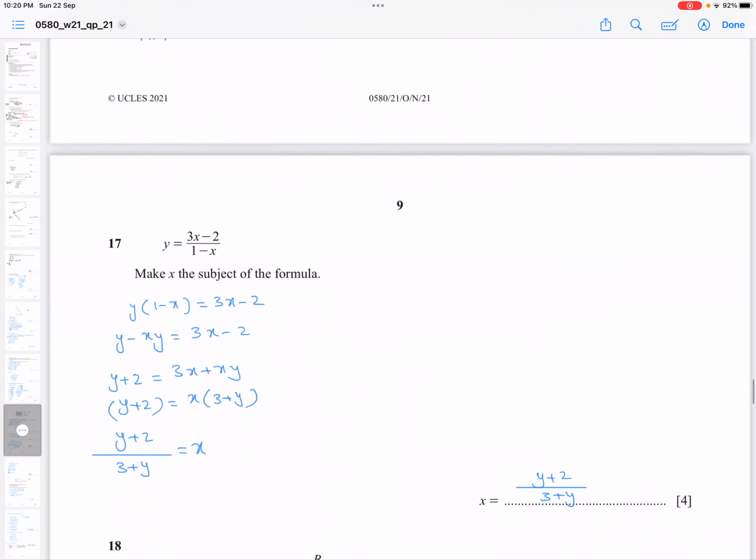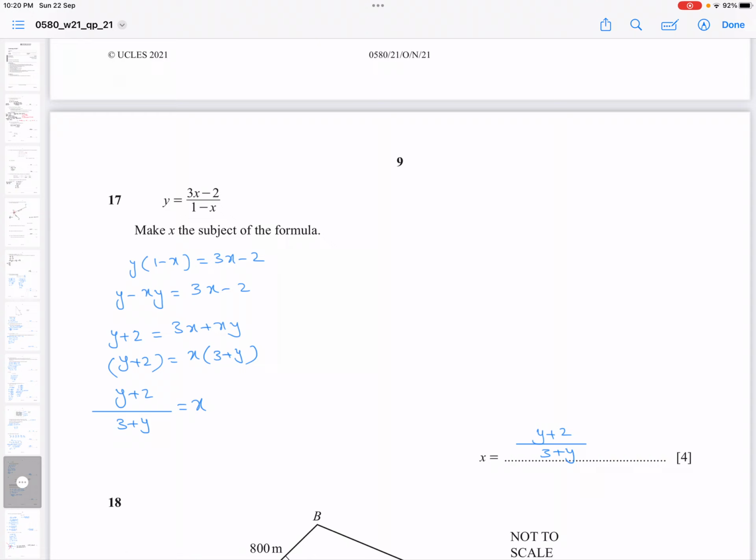Question 17, y is equal to (3x minus 2) over (1 minus x). Make x the subject. So first multiply 1 minus x by y. So you get y minus xy is equal to 3x minus 2. And from here you collect the like terms. So y plus 2 equals 3x plus xy. And from there you take x common, and 3 plus y is multiplying with x. So if you make x alone, 3 plus y will go and divide y plus 2, so x becomes the subject.